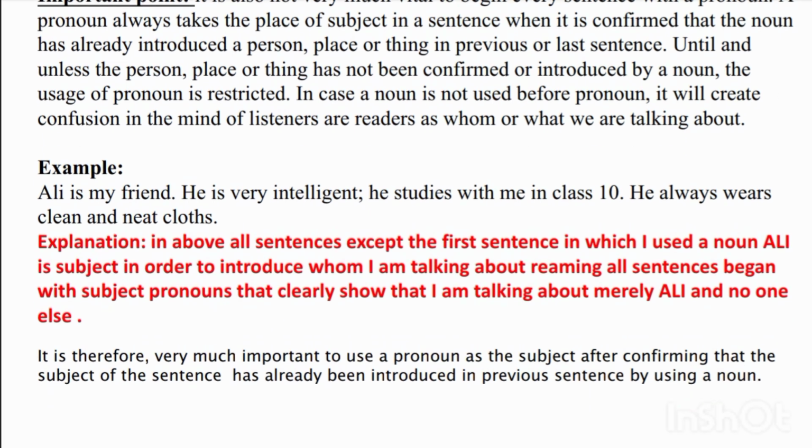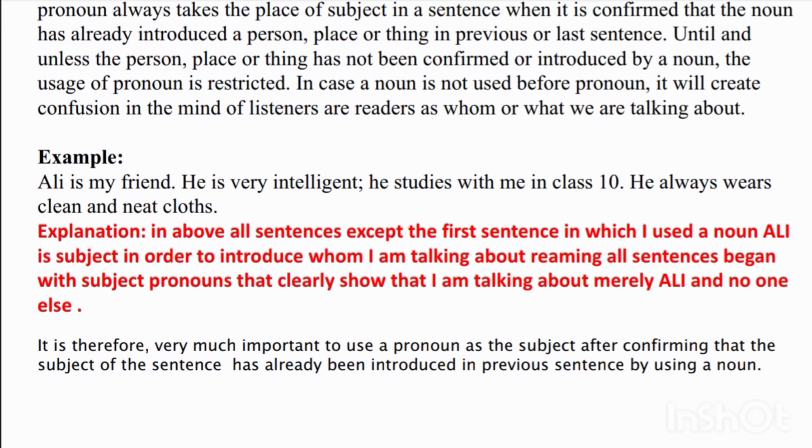In all the sentences above, except the first sentence, in which I used a noun, Ali is the subject, in order to introduce whom I am talking about. All the remaining sentences begin with the subject pronoun, which clearly shows that I am talking about Ali and no one else.